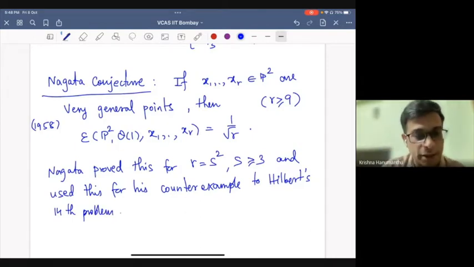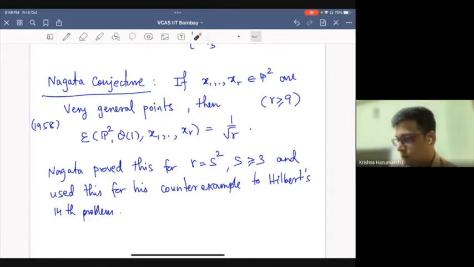Okay, so he was mainly interested in producing a counterexample to Hilbert's 14th problem, which is about the finite generation of invariant subgroups. It doesn't look like this has anything to do with it, but it is a brilliant idea that he had to connect these things. So using this, he gave the counterexample.